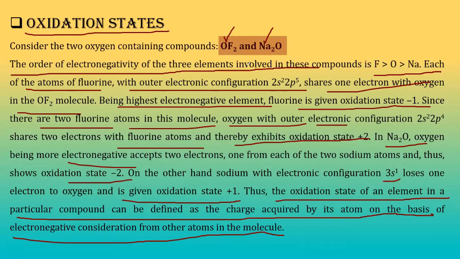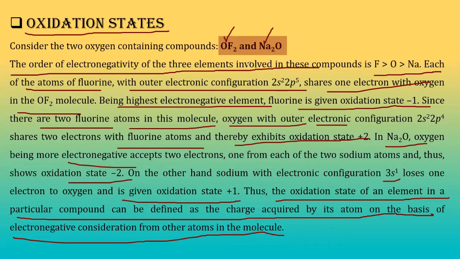Whereas in Na2O, oxygen is 1s2, 2s2, 2p4, it gets 2 electrons, which is the -2, to get 1s2, 2s2, 2p6, the configuration of neon. Oxygen becomes happy, and sodium is 1s2, 2s2, 2p6, 3s1. It loses 1 electron to get 1s2, 2s2, 2p6, again the configuration of neon, so sodium is also happy. In both these compounds we are having 3 atoms. In the first compound we have 1 oxygen and 2 fluorine atoms.